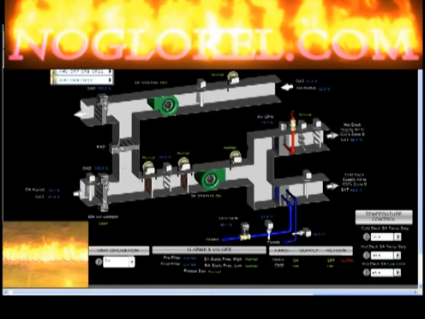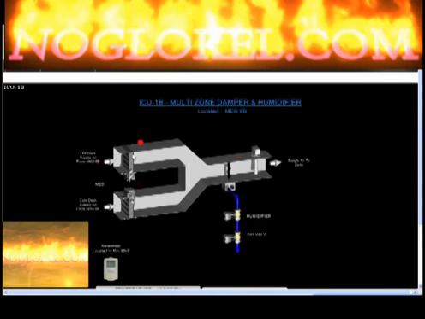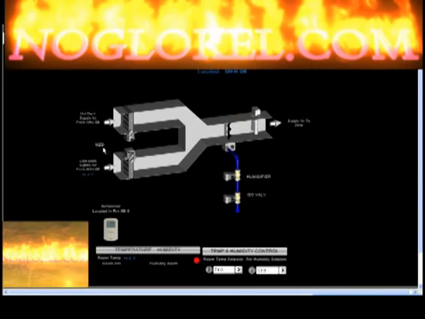Now, we'll take a look at the zones that 9B air condition serves. There's zone 1, 2, 3. Let's go to zone 1 or 1B. So, here we have our zone 1B.